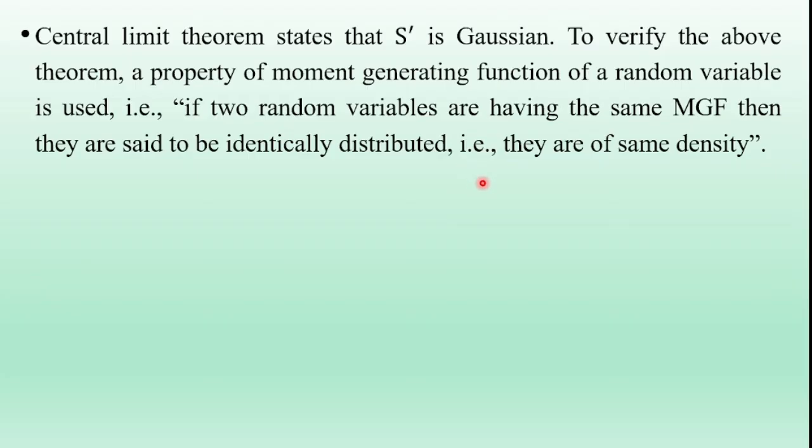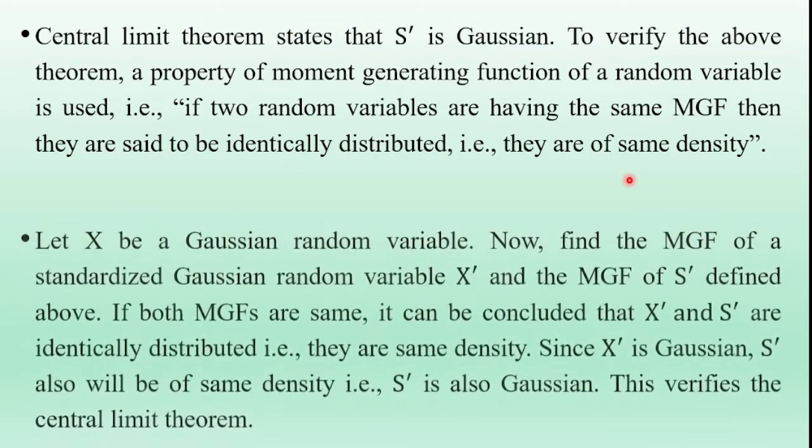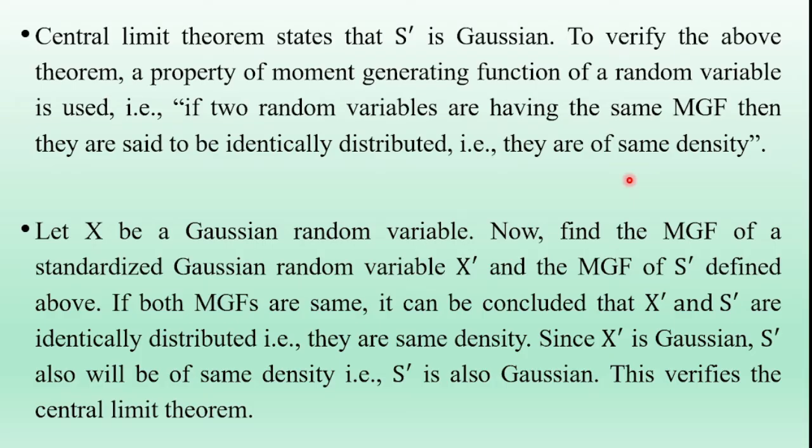To verify the above theorem, a property of the moment generating function of a random variable is used. The property is: if two random variables have the same moment generating function, then they are identically distributed, that is, they are of the same density. Let capital X be a Gaussian random variable. Now find the moment generating function of the standardized Gaussian random variable X dash and the moment generating function of S dash defined above.